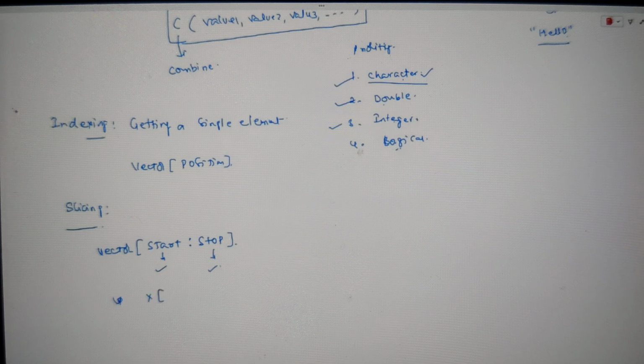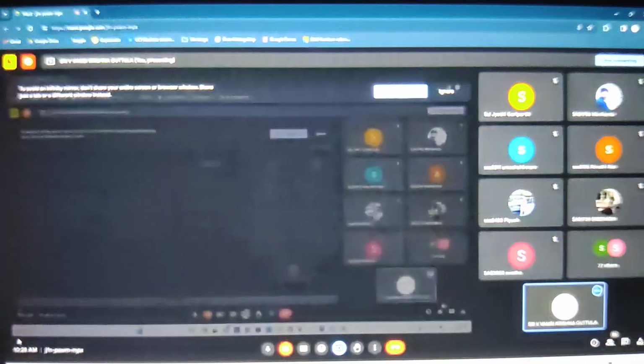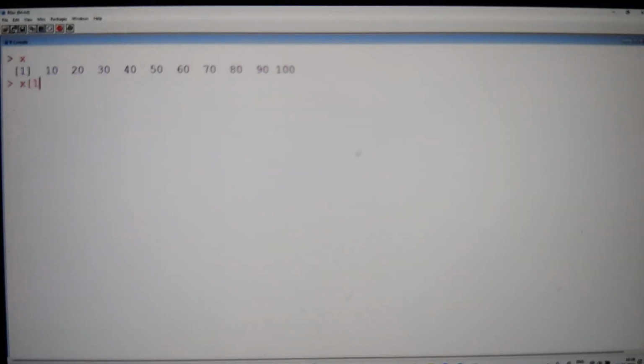For example, if x is 1 to 5, that means it is going to start from the first element and go up to the fifth element: 1, 2, 3, 4, 5. We are going to get the 5 elements, including 1 and including 5. So you can just play with these kinds of examples, guys. See, I'm going for slicing here now. This is x of 1 to 5. You are going to get the first 5 elements.